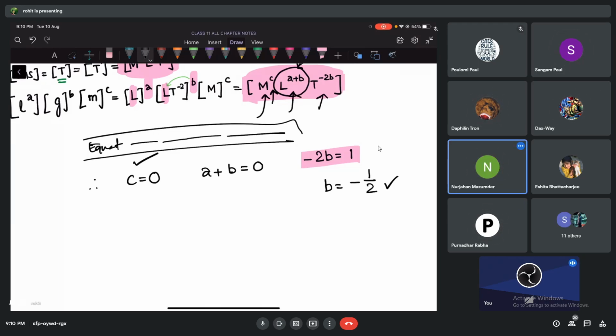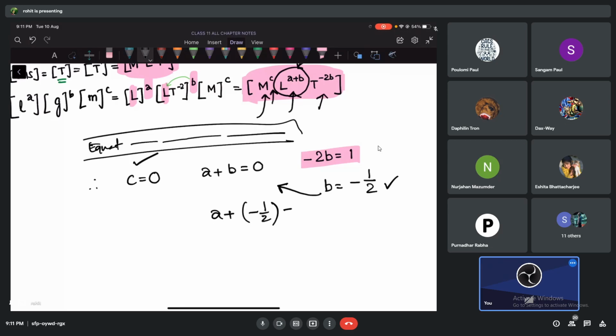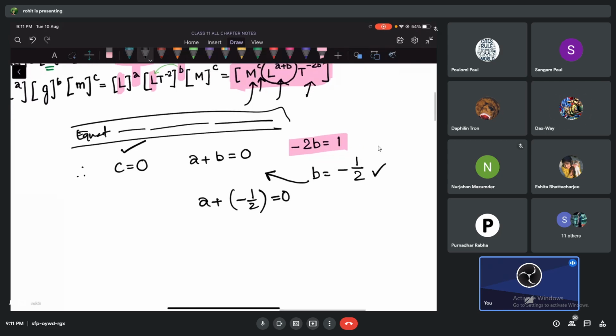Now since I got B, I can apply here and get our A. So what is A plus B? Minus half plus A is equal to 0. Check, because I applied the B value there. So now you tell me what is A equal to? Half. So see, we got our A, we got our B, and we got our C.